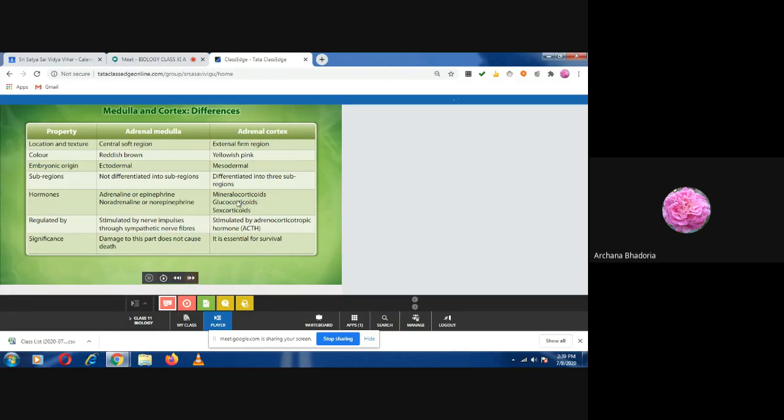It secretes three different groups of hormones. Remember these groups. Number one, mineralocorticoids. Number two, glucocorticoids. And number three, sex corticoids. So we'll take up each hormone and its role one by one. Adrenaline, are you remembering what it was doing?